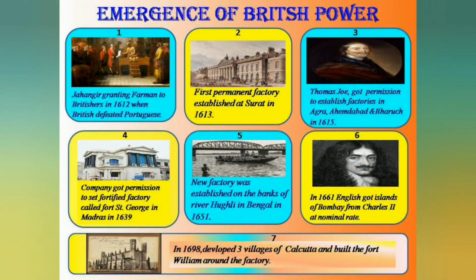Then we would see how Britishers came for trading and how they started interfering in the political affairs of India. They started by taking a decree from Jahangir that was revoked. Then again Jahangir granted a decree in 1612. After that, Britishers started making permanent factories in different places of the country. Many fortified factories were also built and many villages were developed.